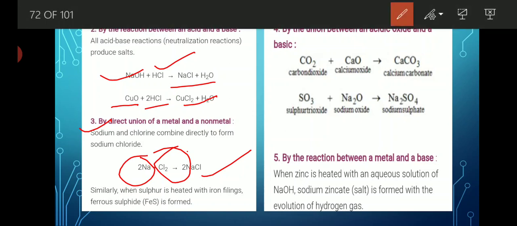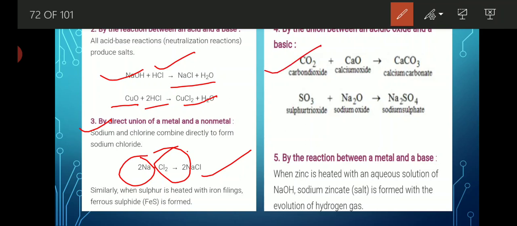That is also very common. Acidic oxide is which kind of oxide? Non-metallic oxide. Whenever a non-metal gets combined with oxygen, it is known as an acidic oxide. Why? Because when it gets dissolved in water, it is able to produce acid. Similarly, all the metallic oxides are known as basic oxides. Why? Because when we dissolve them in water, we are able to get a base. So by the direct combination of metallic oxide and non-metallic oxide also, we are able to get salt.